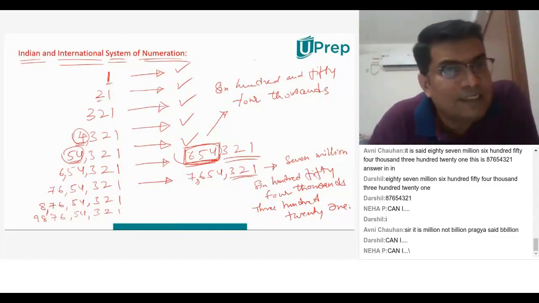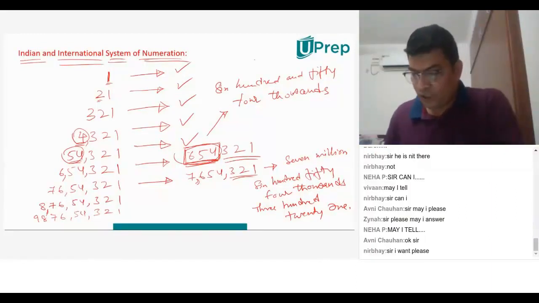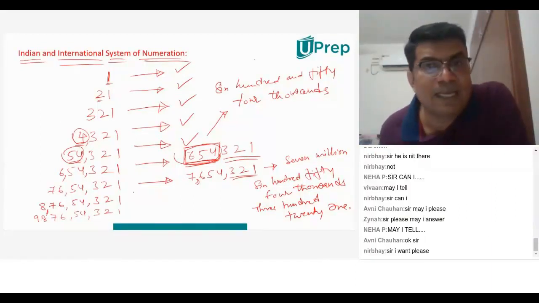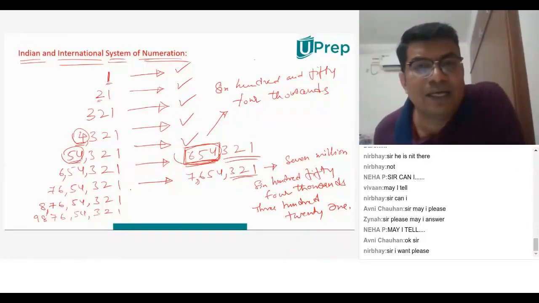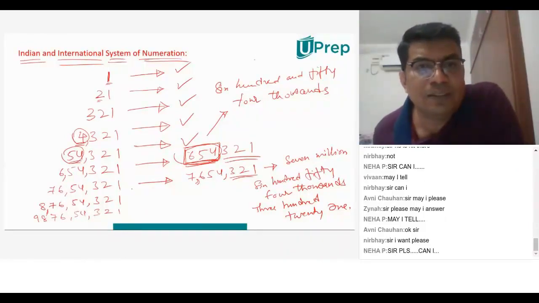Okay, very good, very good. I can see Avni writing it. Very good. So who wants to say next? I think Sahib will take it. Next, okay. Darshil, wait. I'll give you a chance. Sahib, are you there? Sahib is not there. Okay. So Darshil, go ahead.